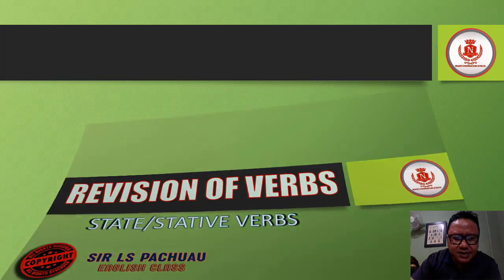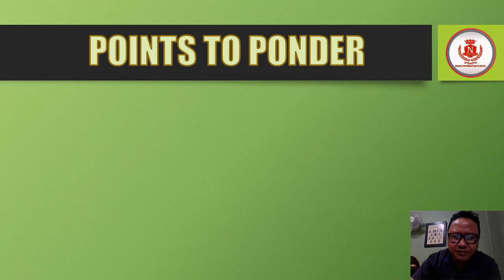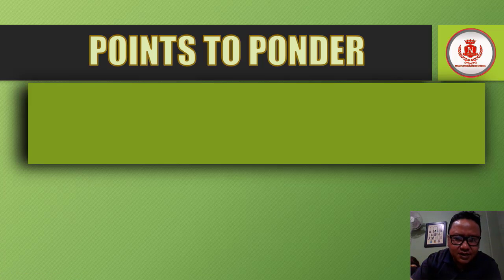So, stative verbs, but before that there are some points to remember. Points to ponder. I want to mention some points again, so please listen very carefully.